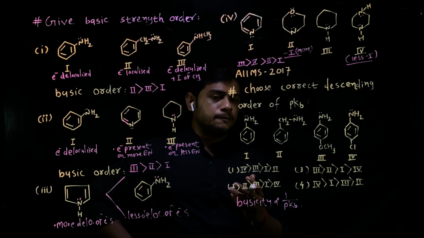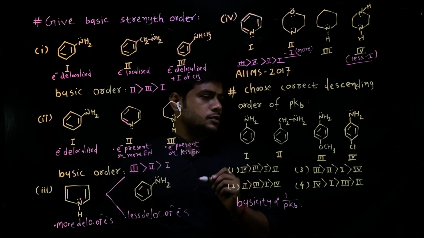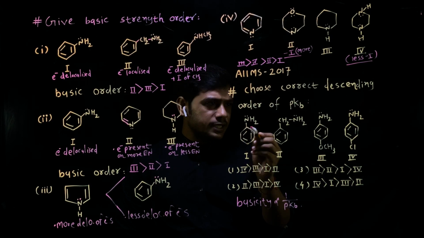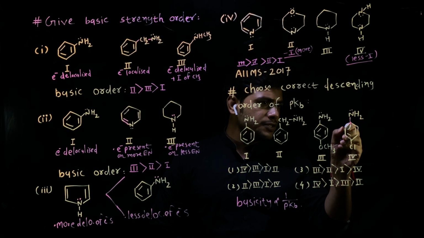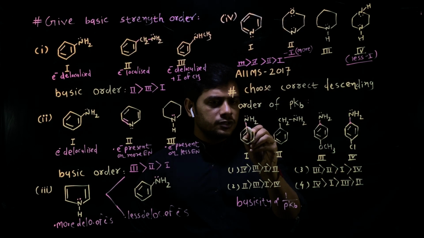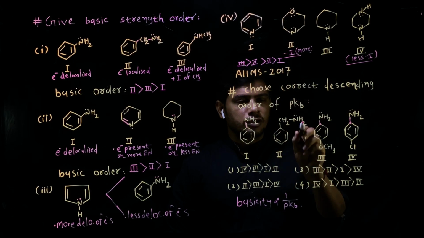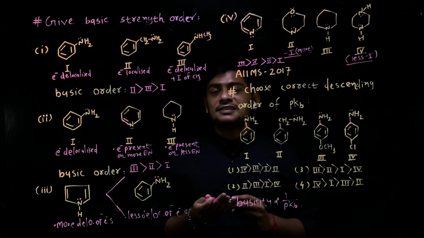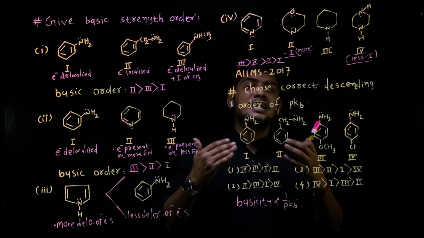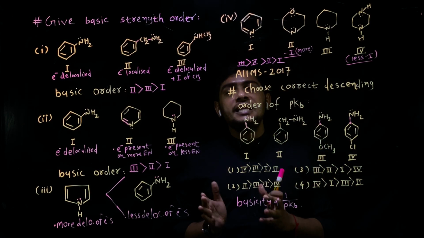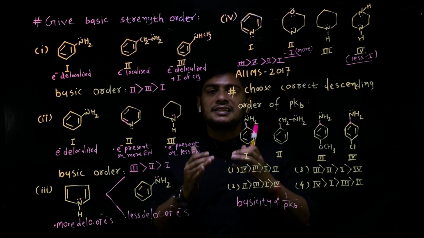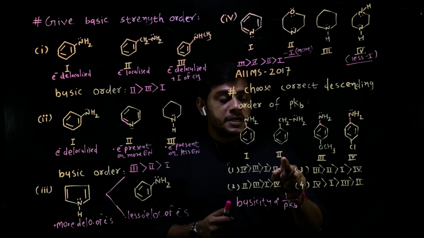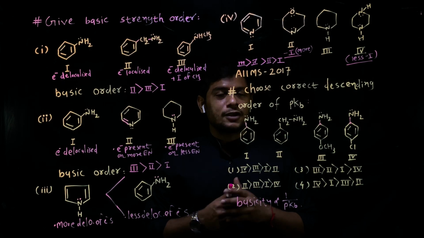So let's start. This is an aromatic amine. The third and fourth structures are also aromatic amines because nitrogen is directly connected with this arene ring. So the first, third and fourth structures are aromatic, while this one is not an aromatic structure. So again, remember one thing: if an aromatic amine is present, then there is more delocalization of electrons, and if delocalization increases, basicity decreases. So the second structure is the most basic, so its pKb will be very low. I hope you all understand.